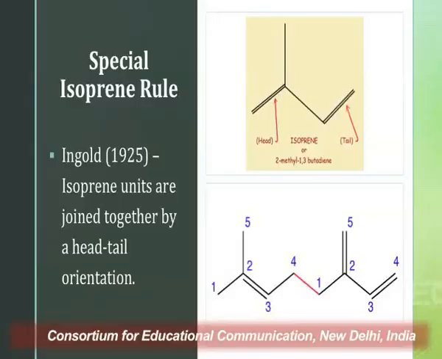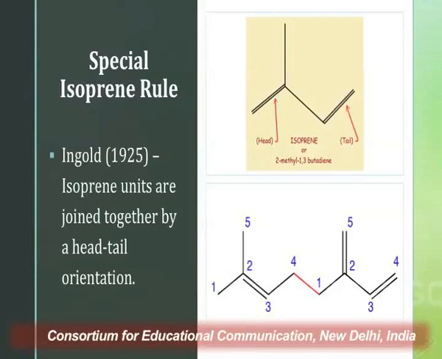After Wallach, in 1925 Ingold gave another rule which is known as the special isoprene rule. When he was studying the structure of terpenoids, he found that these isoprene units have a specific orientation in the structure. So he gave this rule, and according to this rule, the isoprene units in the terpenoids are present in a head to tail orientation.